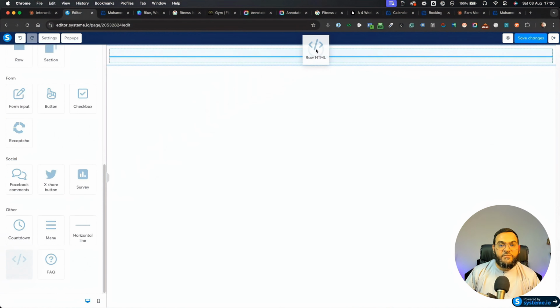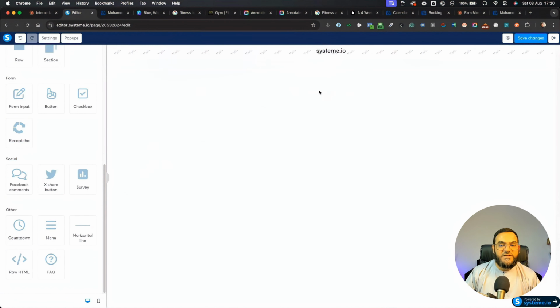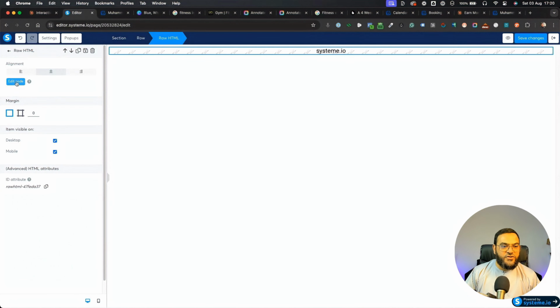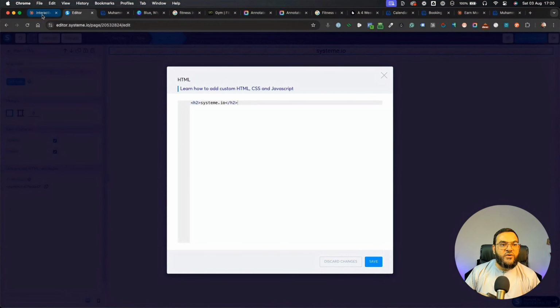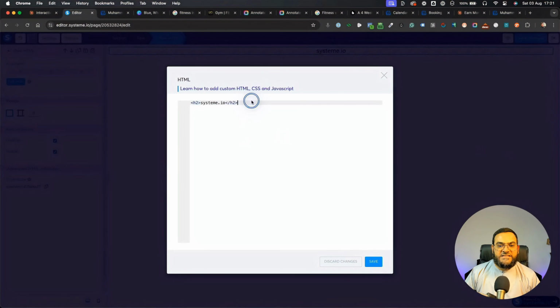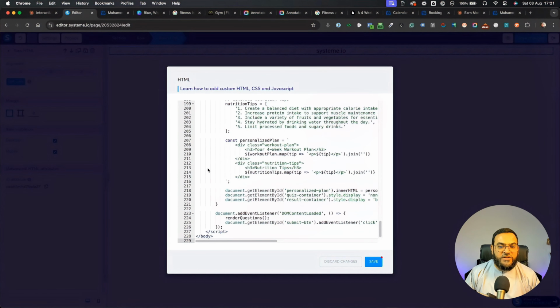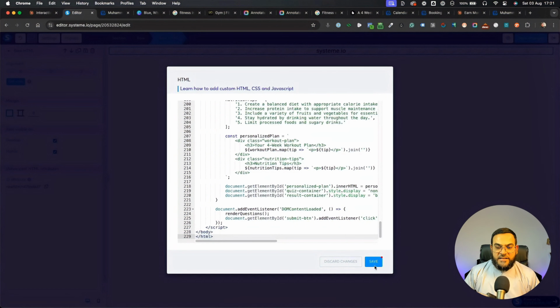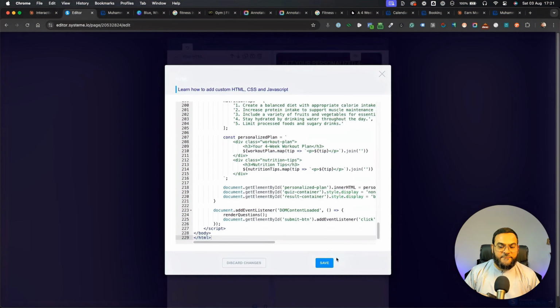So now that I've got a blank slate, I need to add in this element that is just simply the raw HTML. So I'll just drag it and drop it in here, and then I'll click on it. And on the left, you will see it says edit code. So all I will do now is I will go back to Claude. I will copy this entire code. Then I'll go back to system. I'll remove whatever is there and then paste in the code that we got from Claude. And then I'll just click on save.